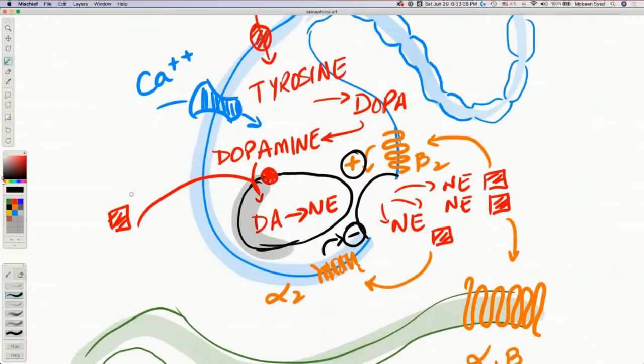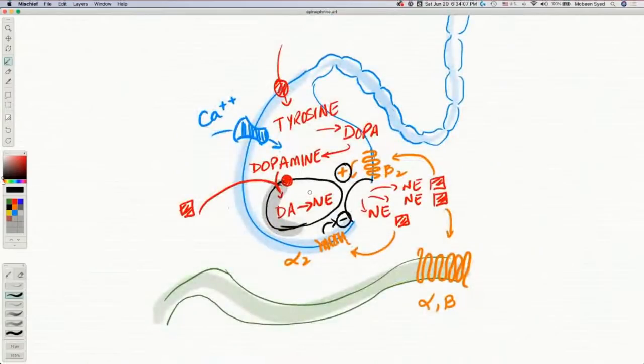Finally, norepinephrine that has been released is taken back up. So the neuron that released it, this blue one, can take that norepinephrine back up as well and then store it in the vesicle from where it came. So norepinephrine can either be manufactured or it can be reuptaken back into the vesicles. And that is how norepinephrine is taken back and removed from the cleft where it is present. Hopefully this much is clear.